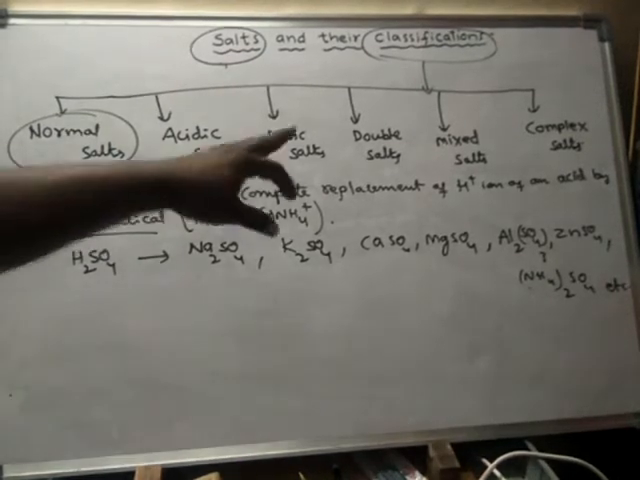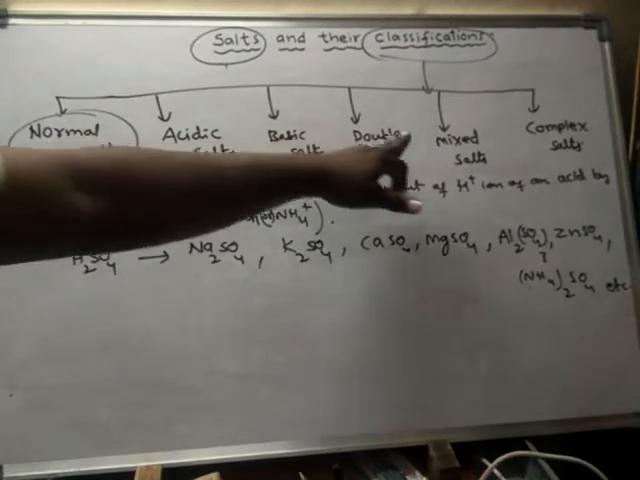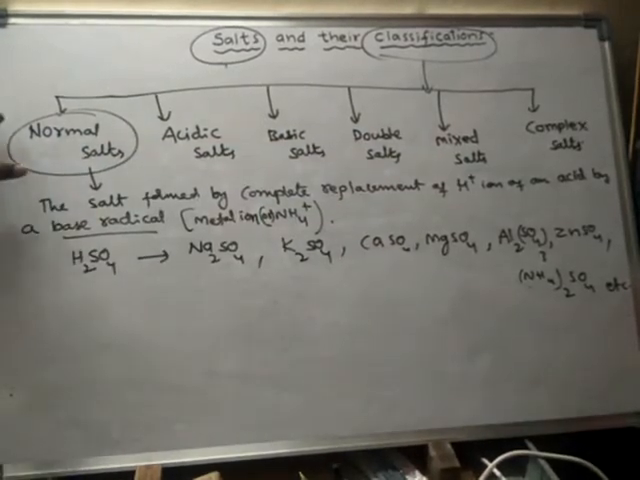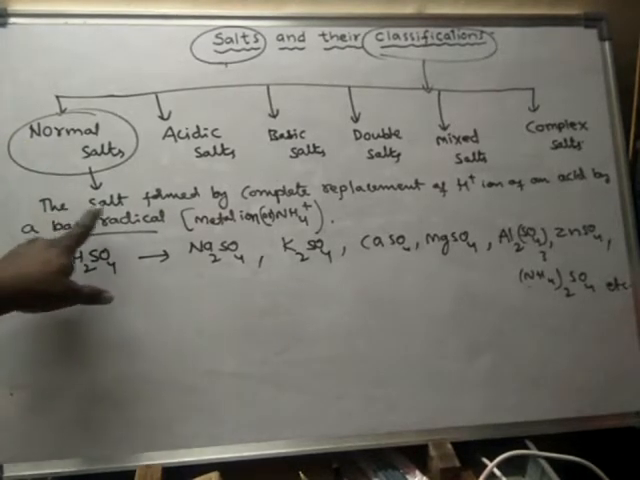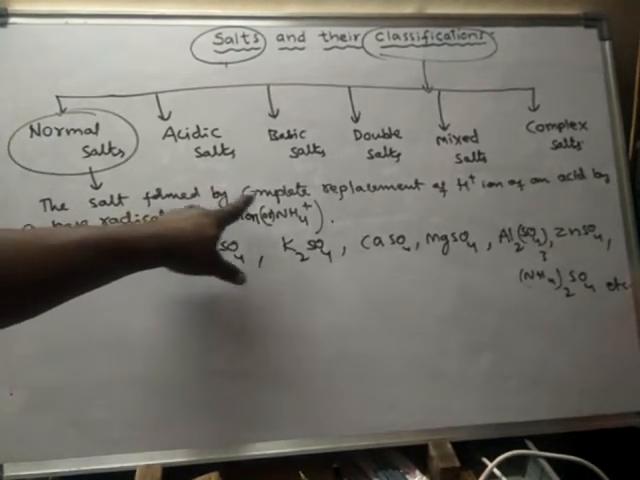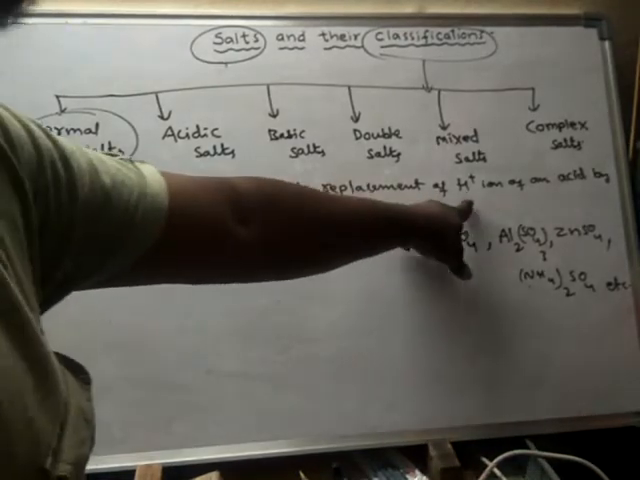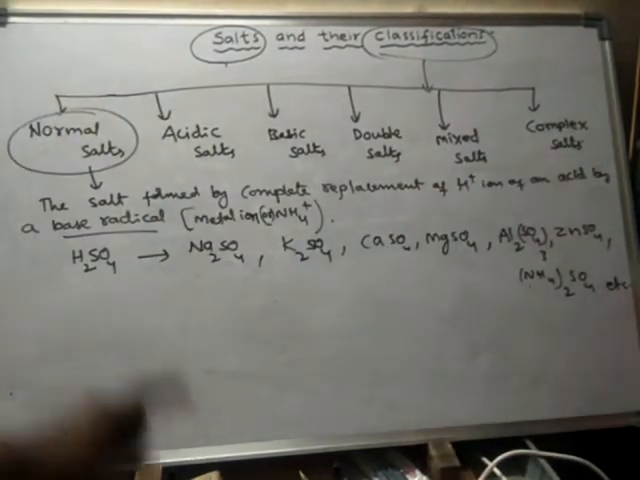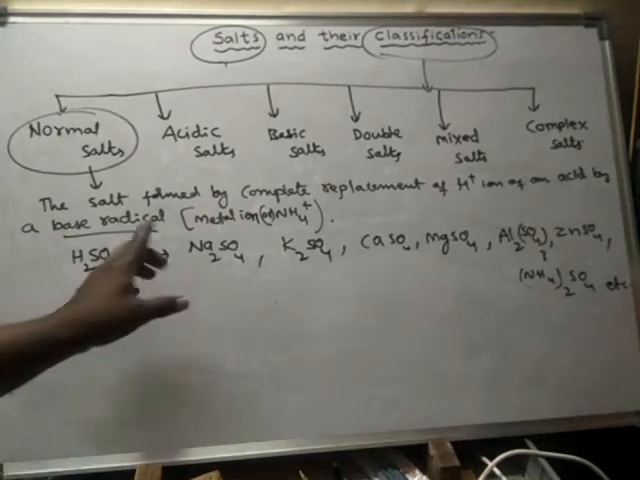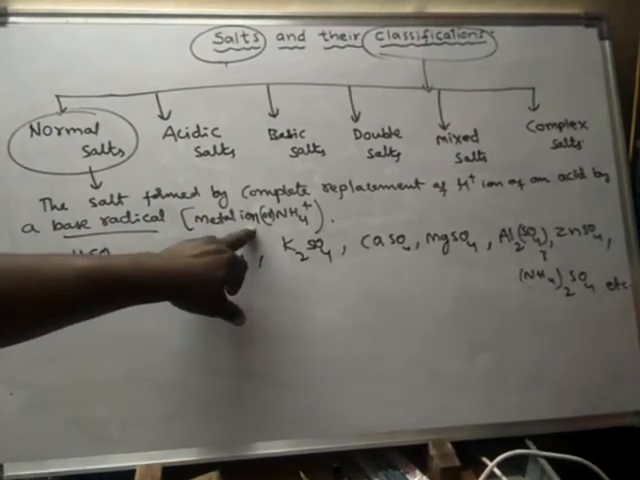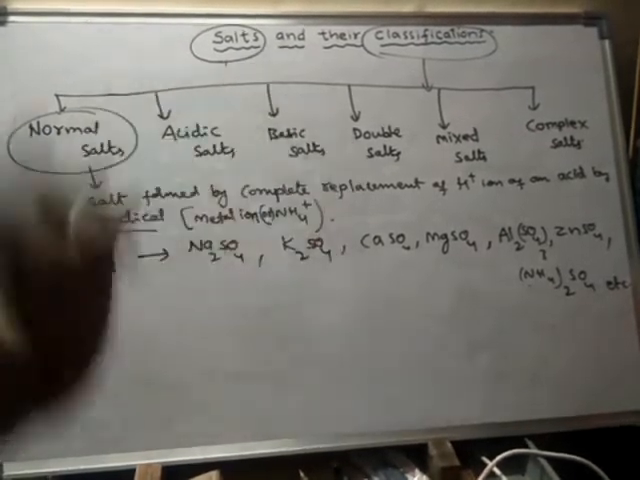So now we will learn the different types of salts one by one. First of all, we will learn about normal salts. What are normal salts? Normal salts are the salts which are formed by complete replacement of hydrogen ions of an acid by a base radical.